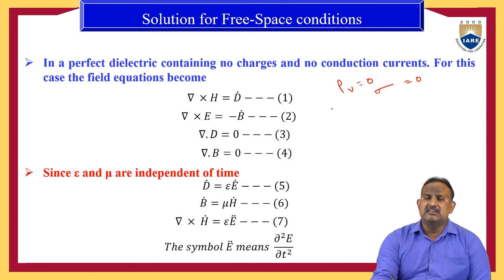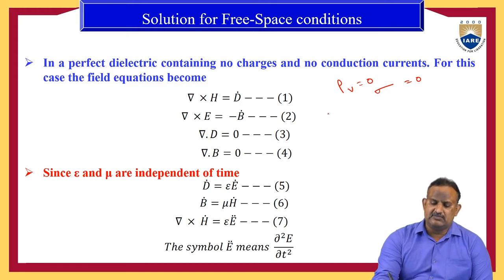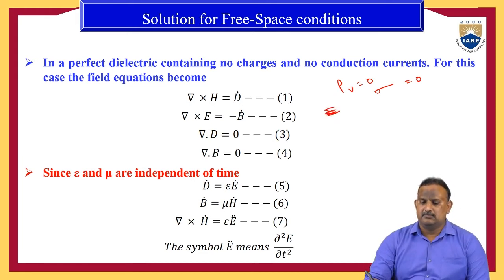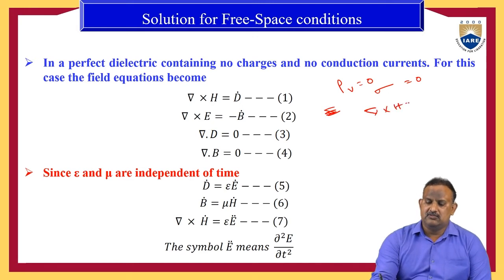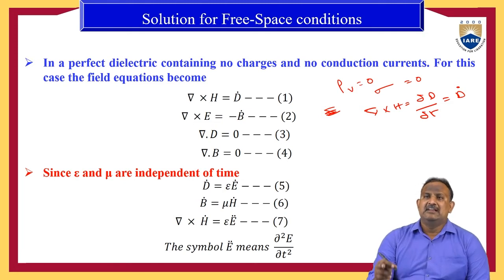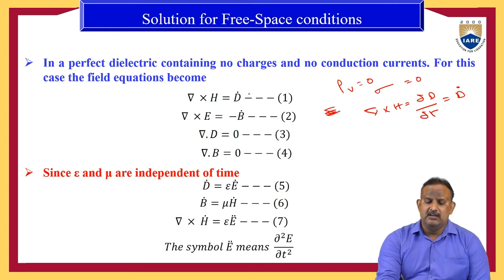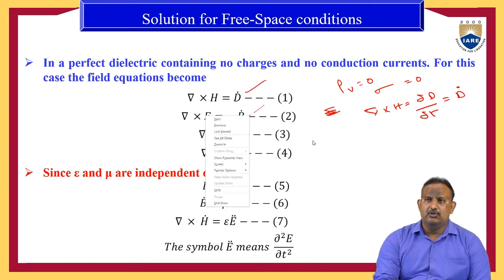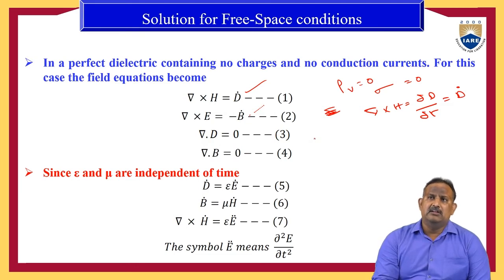The first Maxwell equation is del cross H equal to dou D by dou t. Here the differentiation can be expressed with the dot convention. Therefore, del cross H equals D dot. Similarly, the second Maxwell equation is del cross E equal to minus dou B by dou t, which again with the dot convention is del cross E equal to minus B dot.